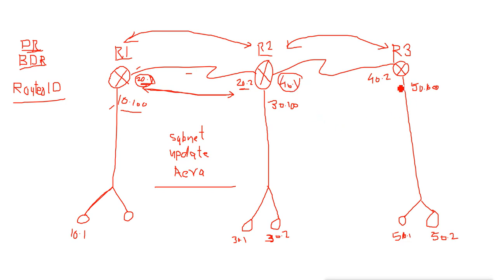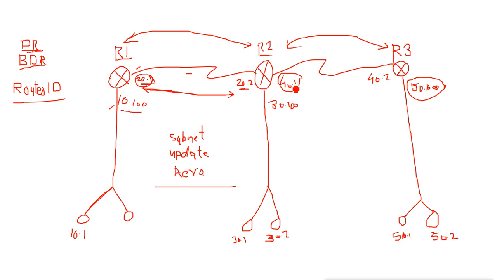For router 3, there are two interfaces, one with 40.0.0.2 and the second with 50.0.0.100. Between these two, 50 is the maximum, so this IP will become the router ID for router 3.